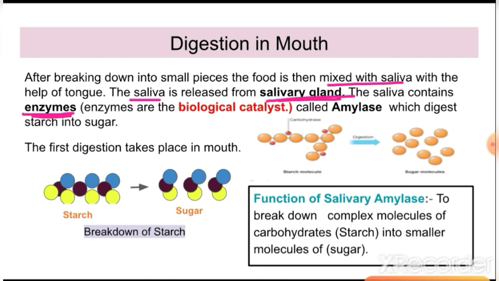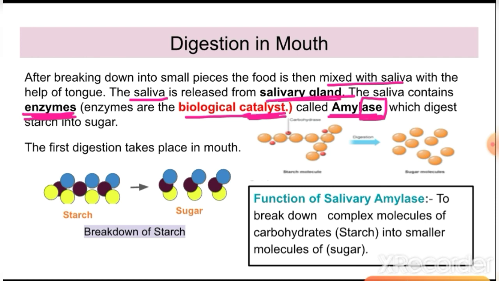Now what are enzymes? They are biological catalysts. I have explained the catalyst in the previous video. A catalyst means something which enhances the speed of a reaction. And what process is going on here? The process of breaking down the chain of molecules. That breaking down process gets enhanced with the help of these enzymes because they are the catalyst here. So which enzyme is present in the saliva? In saliva, amylase is the name of the enzyme. Whenever you see the name of an enzyme, the name will always end with ase.